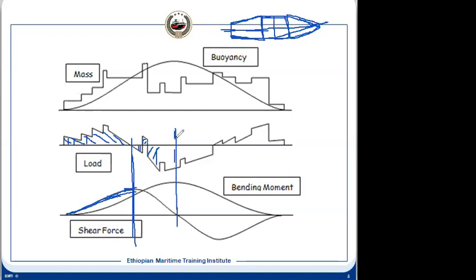What does it mean? The total area is 0. It means this area plus this area minus these two areas is equal. It means this minus and plus is equal. That's why we get a shear force of 0 at this point.